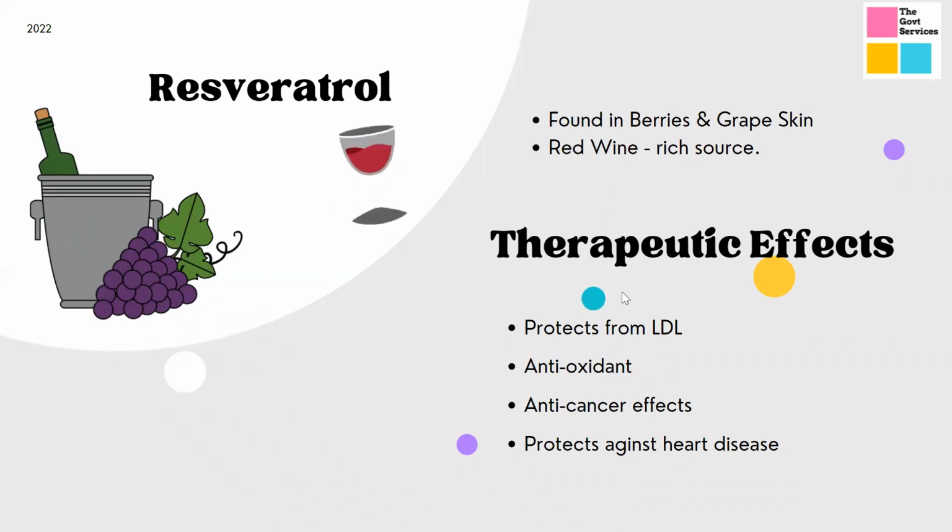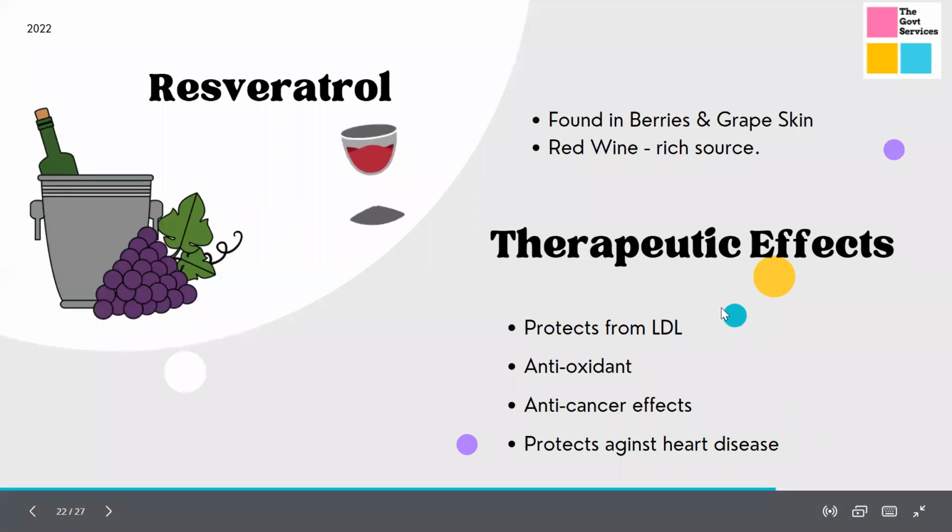What it does is it protects from LDL. If you remember, we have done LDL. LDL is nothing but bad fat, also known as cholesterol. So it protects your body from the cholesterol level increasing, right? And it also has antioxidant, anti-cancer effects, and protects against heart diseases, right?